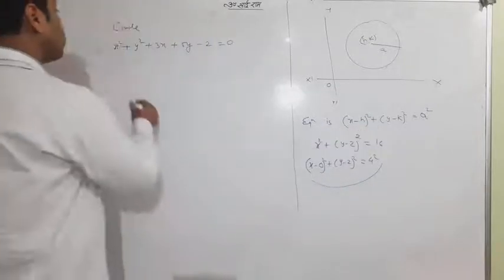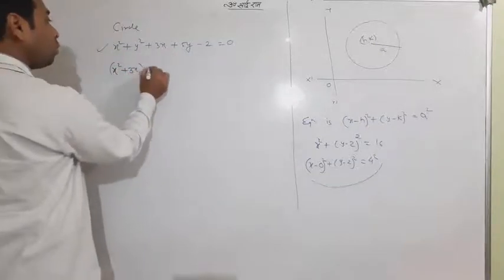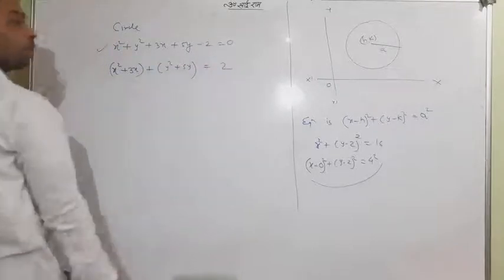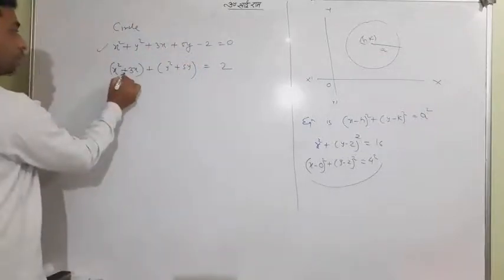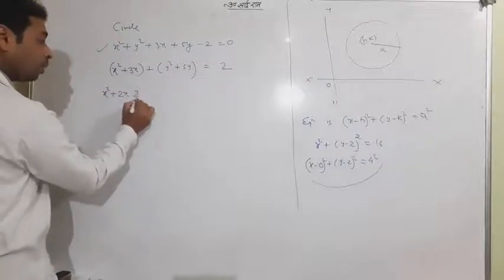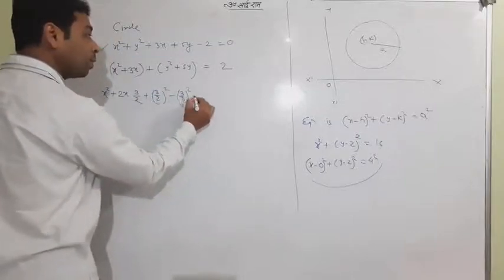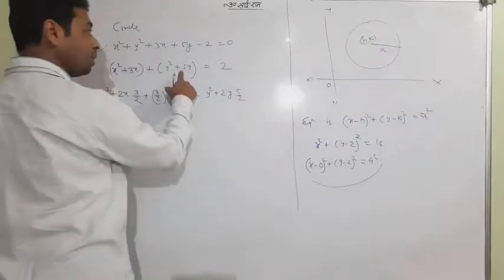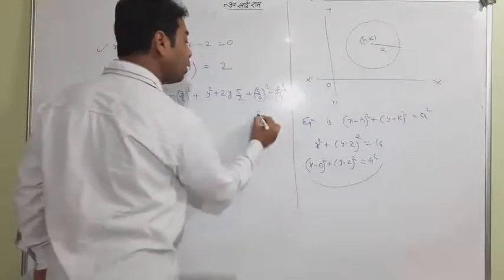So I tell you how to change. Look, first you write all the terms of x, then you write all the terms of y, and you write the constant to that side. Then you make a perfect square. You know how to make a perfect square. It's a plus sign. A square plus 2ab, b is half of this one. So you will add (3 by 2) square and you have to subtract (3 by 2) square. Again I write the same. A square plus 2ab, b is half of this. You write (5 by 2) square and you subtract (5 by 2) square equal to 2.